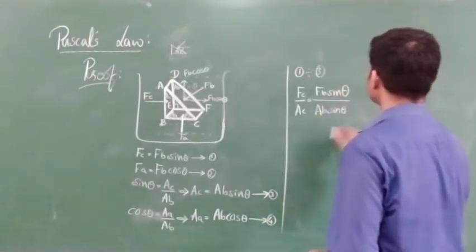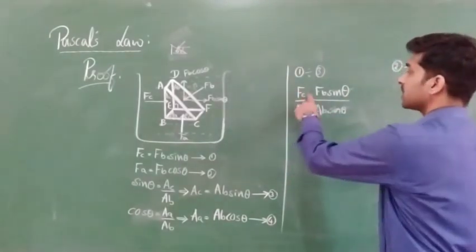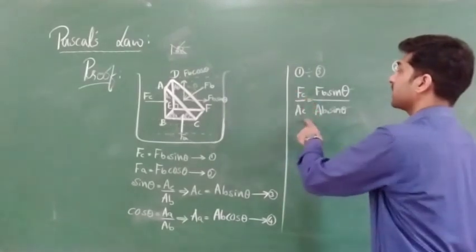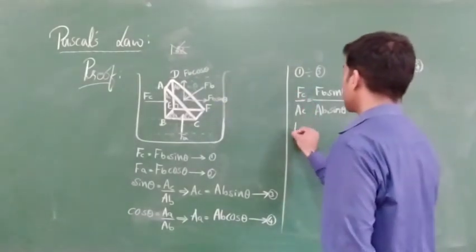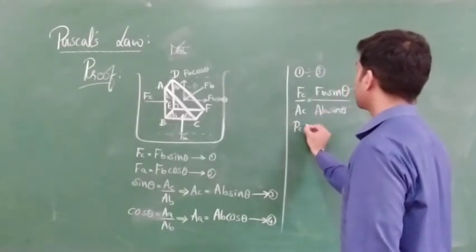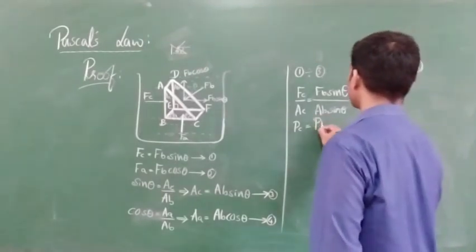Clear? So this sin theta will get cancelled. FC by AC, force applied per unit area, force by area, what is that? Yes, very good, that is nothing but pressure. So for the C side I will take PC, and FB by AB simply P.